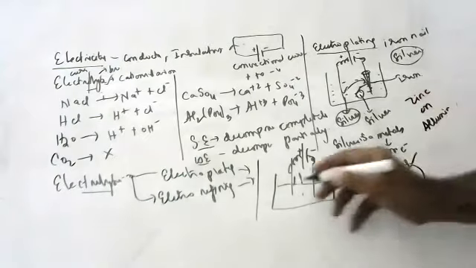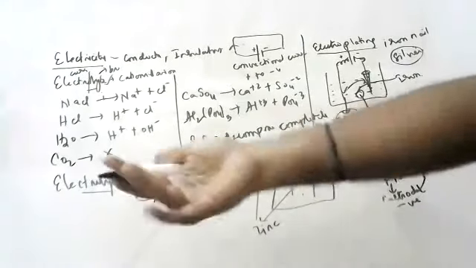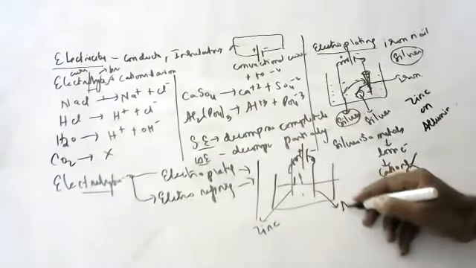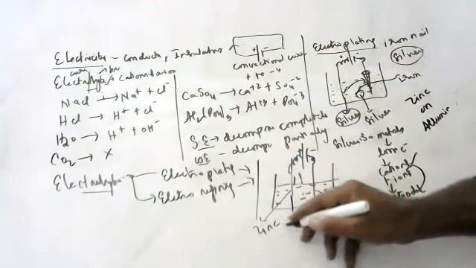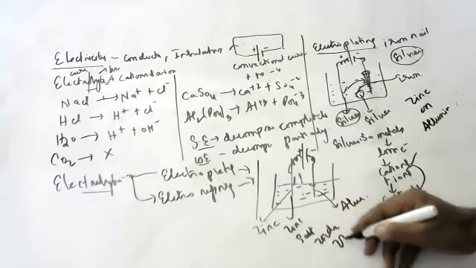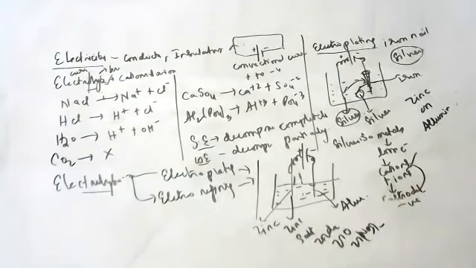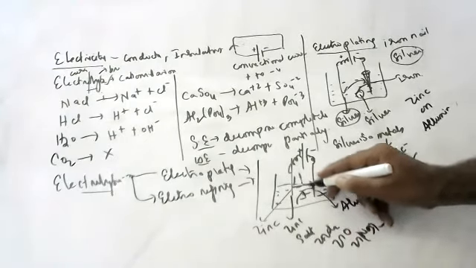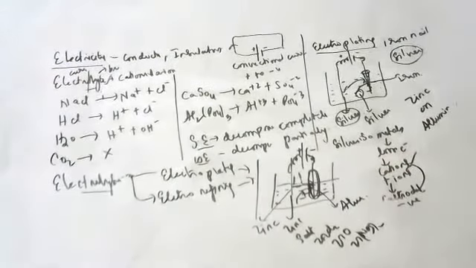Whatever I want to coat, I should keep at the anode. Whichever is taking the coating, you should keep at the cathode. And the electrolyte should be a salt of the metal to be coated, some zinc salt. Salt means what, sir? Zinc chloride or zinc nitrate, some salt. Now when you pass current, zinc from the electrolyte and anode will go and fall on the aluminium, and aluminium will get a zinc coating.